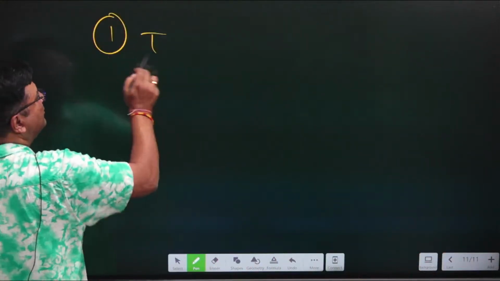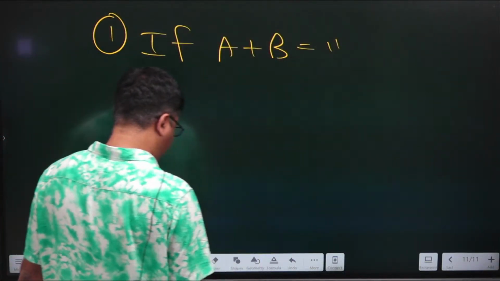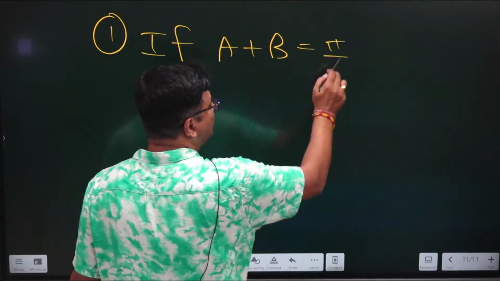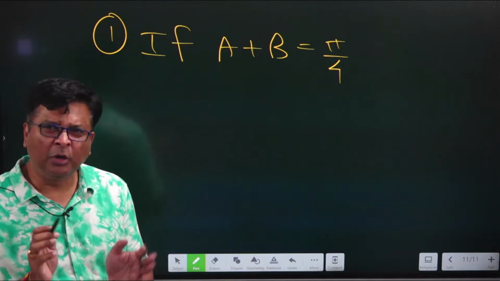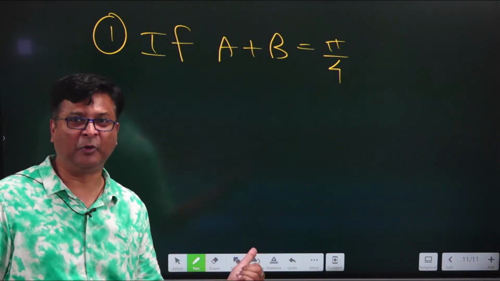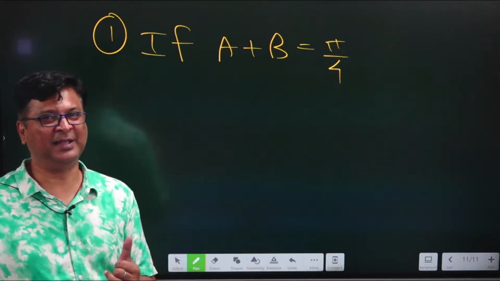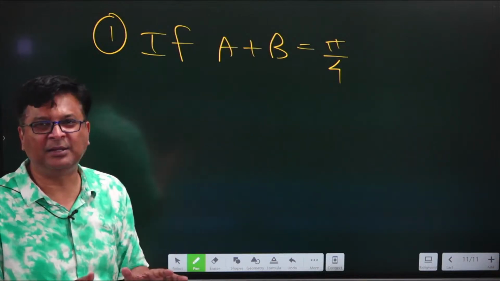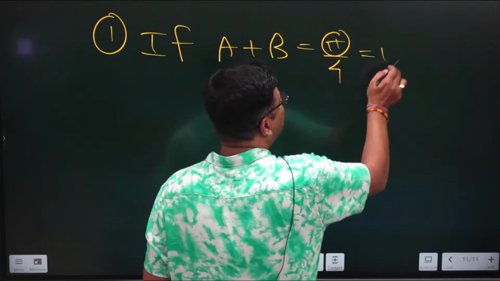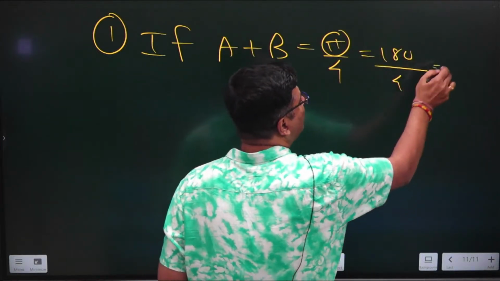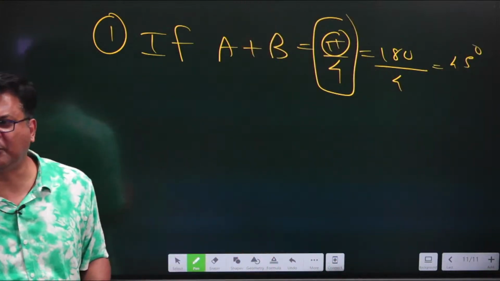First of all, suppose this question has come so many times in your paper in different ways. If a plus b is equal to, now let me write it as pi by 4. How many of you know what is pi by 4? Anybody? If you don't know, well and good, because this is what is taught in 11th class trigonometry. Yes, this is the first exercise in which you have been taught about this. Might be you have done this, so most of you can answer, but if you can't, then always remember this: pi is 180 degree, divided by 4, it is 45 degree. In your paper, he will be giving you in this particular measure only, circular measure it is known as.